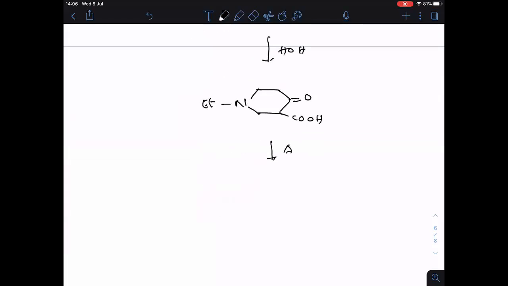So beta keto acid on heating liberates CO2. Then what is the final product formed here? Here C2H5 is there, then double bonded O is there. This is the final product, and this is your B.